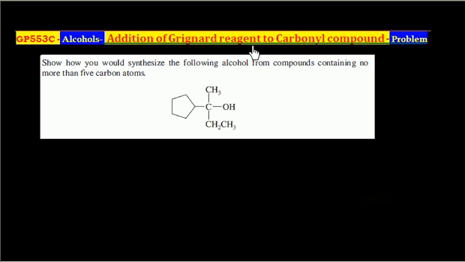Addition of Grignard reagent to carbonyl compound. The question says: how would you synthesize the following alcohol from compounds containing no more than 5 carbon atoms?